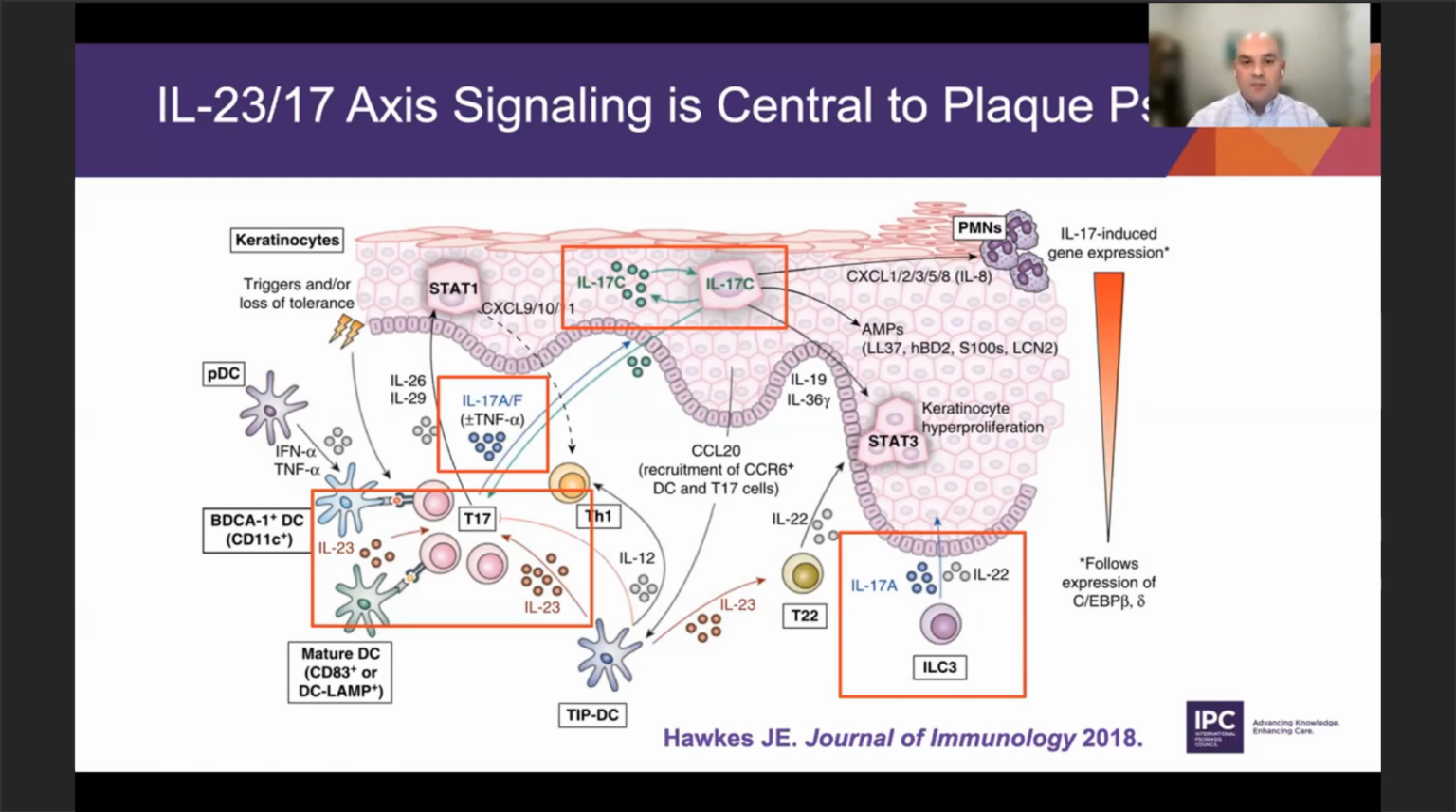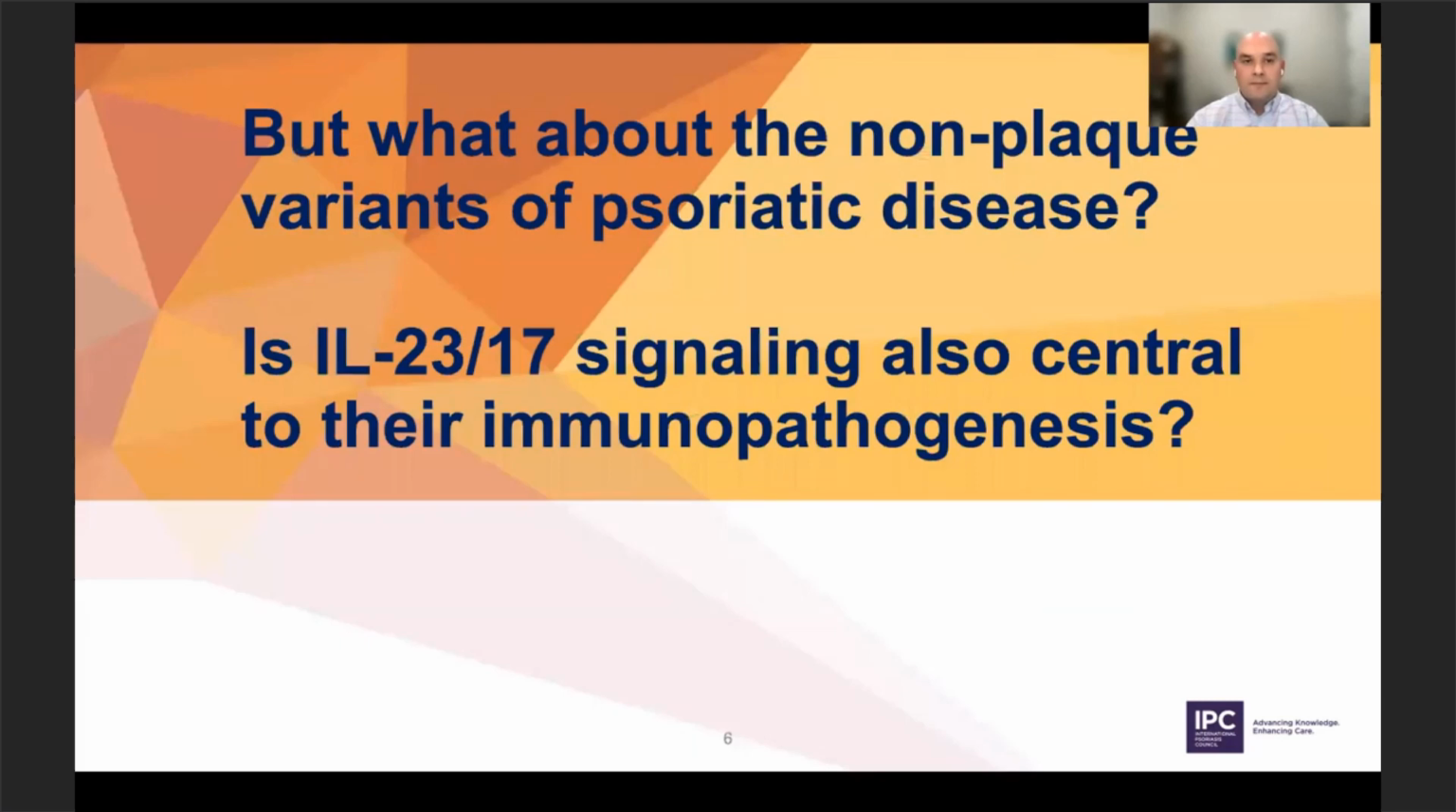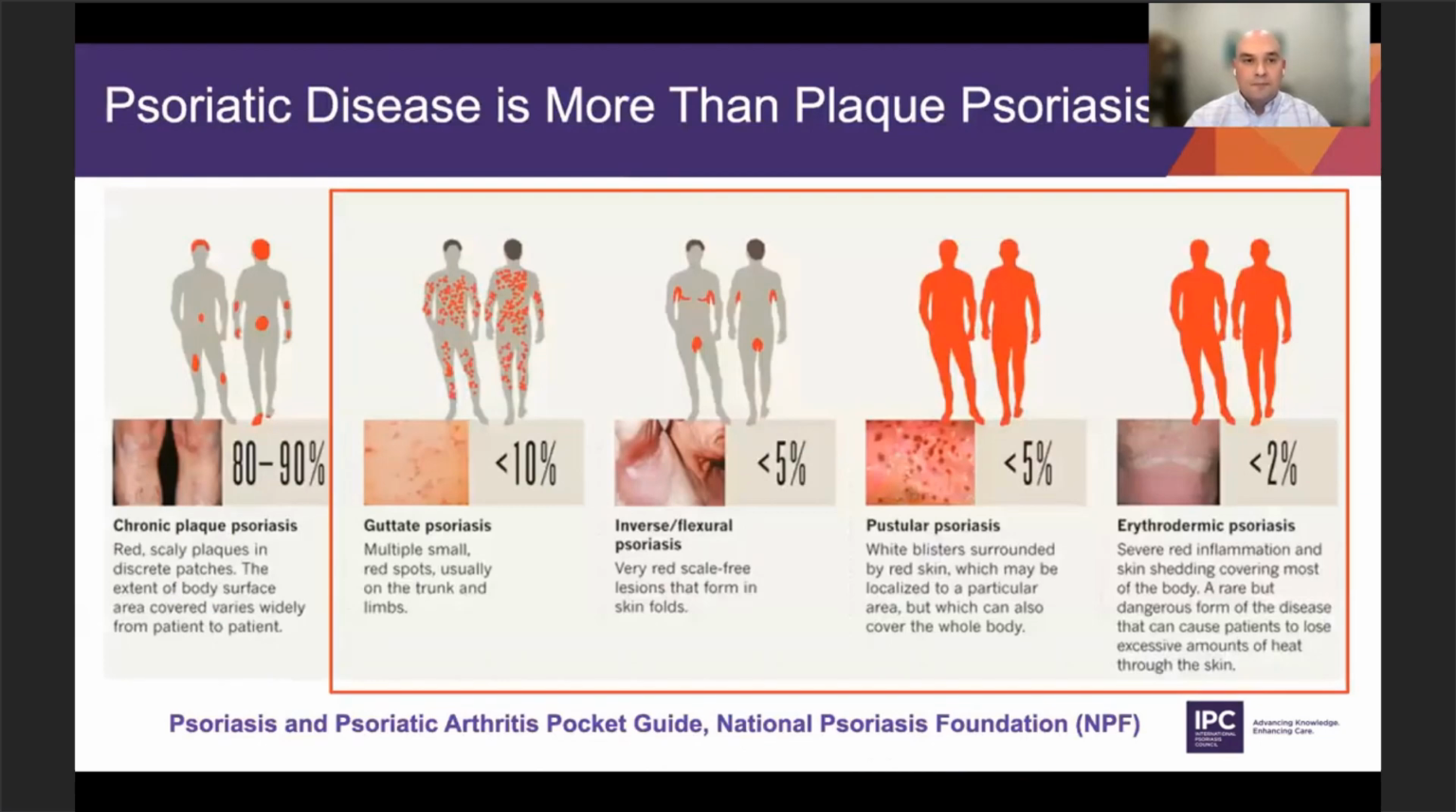And most of this data has been obtained from biopsies of the skin of traditional plaque psoriasis. But what about the non-plaque variants of psoriatic disease? Is IL-17 and 23 signaling also central to their immunopathogenesis? We're going to explore that a little bit today.